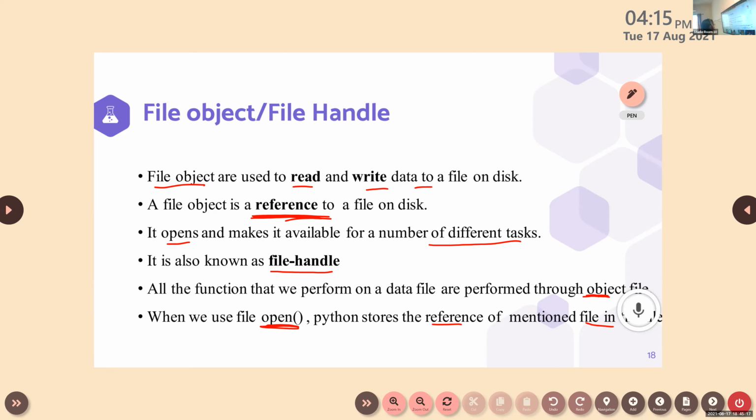So a file object, what does that mean? Every file should have a file object. It is compulsory. Using this file object, we can access that particular file. If we want to modify or manipulate that file, we will use this. We have to mention the file object because that is a reference to a particular file.